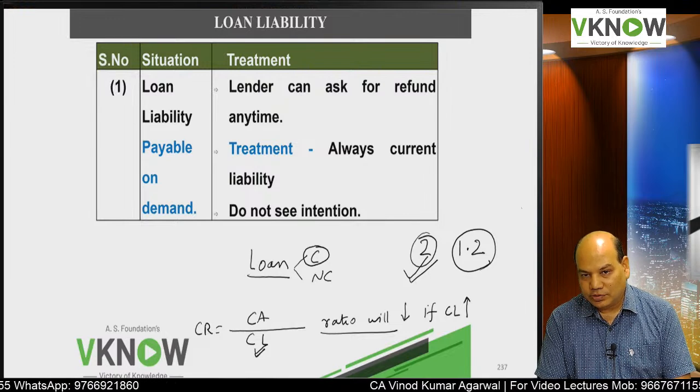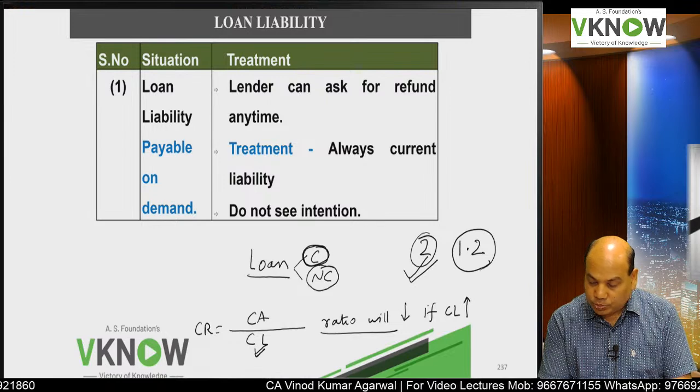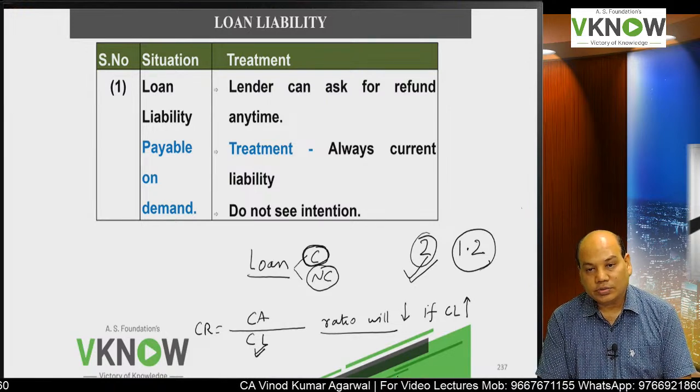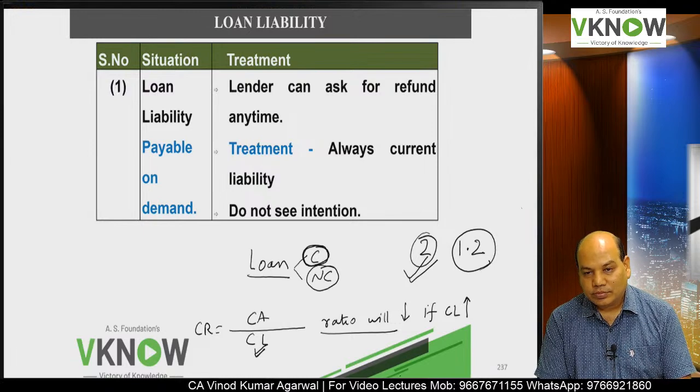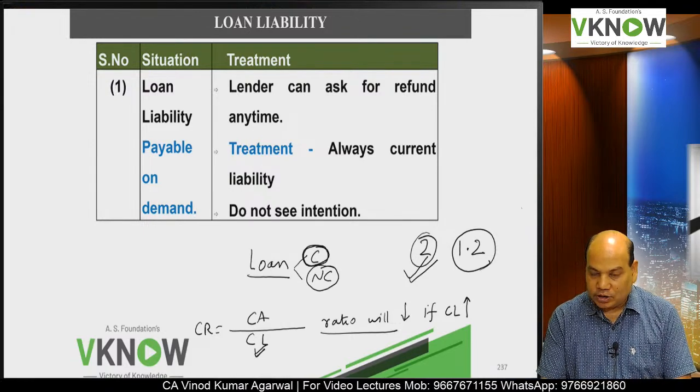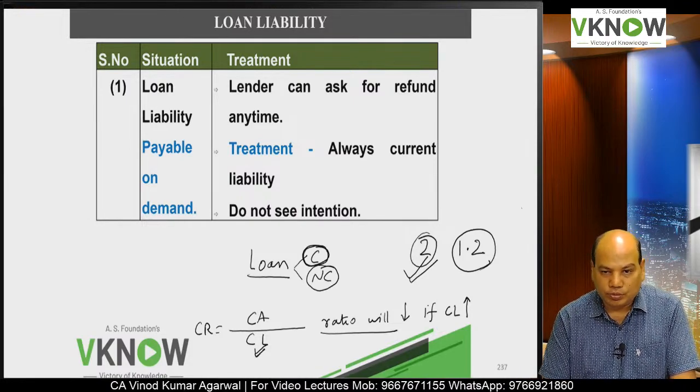Now some companies will play here. What is the play here? The liability may be current, but they would like to put it under non-current so that their current ratio improves. And if current ratio improves, their chances of raising funds will also improve.